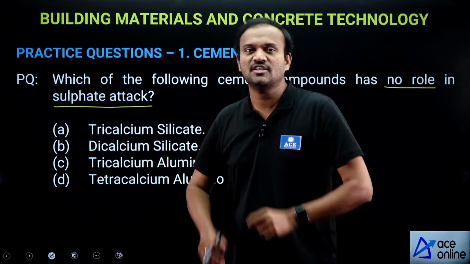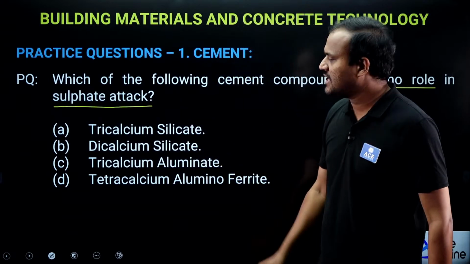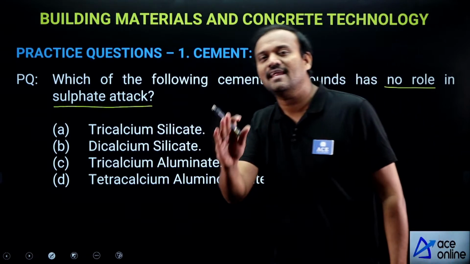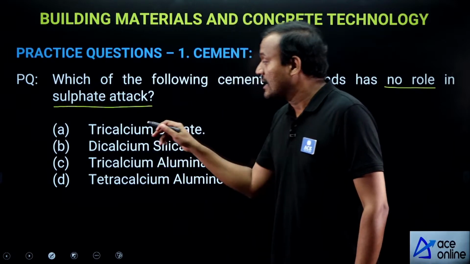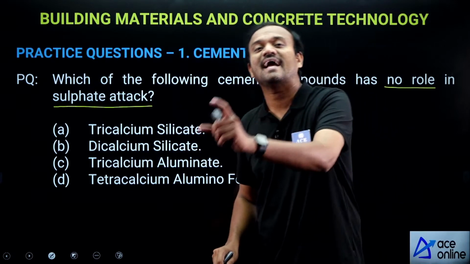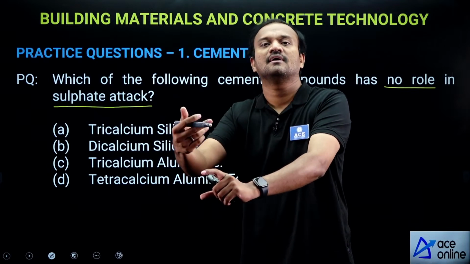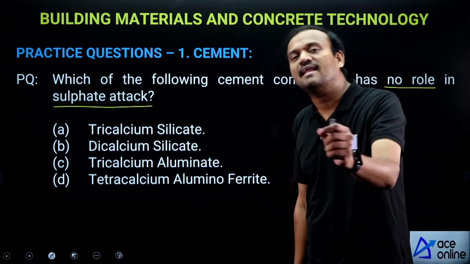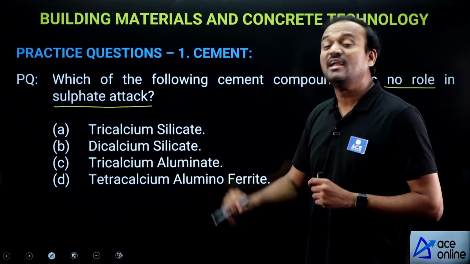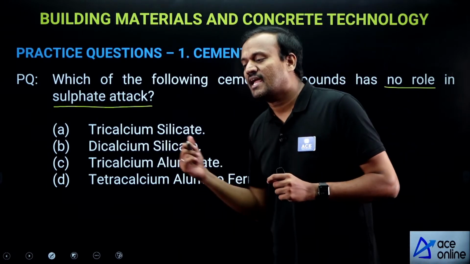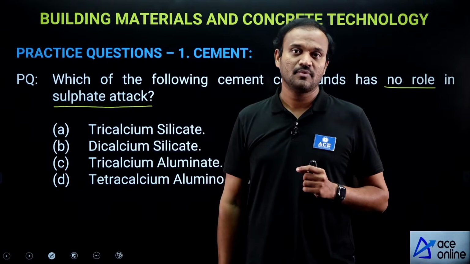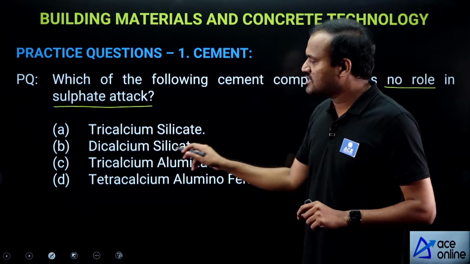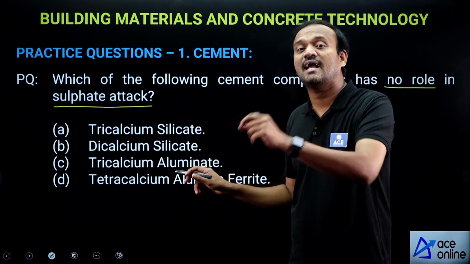Now, as per this definition, it is very evident that tricalcium silicate and dicalcium silicate have an indirect role in sulfate attack, because hydration of these compounds produces calcium hydroxide, which reacts with sulfates to form calcium sulfate. Coming to tricalcium aluminate, when it gets hydrated, that hydrated compound reacts with calcium sulfate, which is produced when sulfates react with calcium hydroxide.